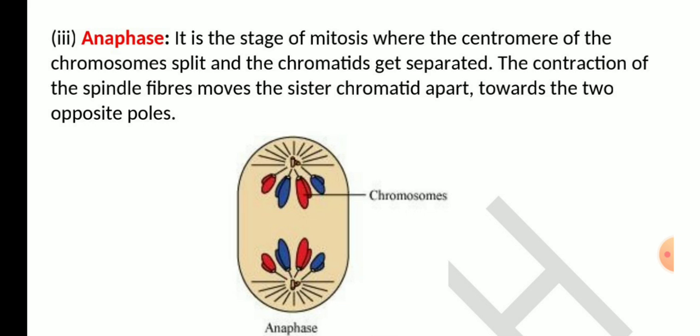And then the contraction of spindle fibers moves the sister chromatids apart towards the two opposite poles. So the spindle fibers move the chromatids apart towards the opposite poles. This happens in the stage of anaphase. You need to write and then you need to draw this diagram also.